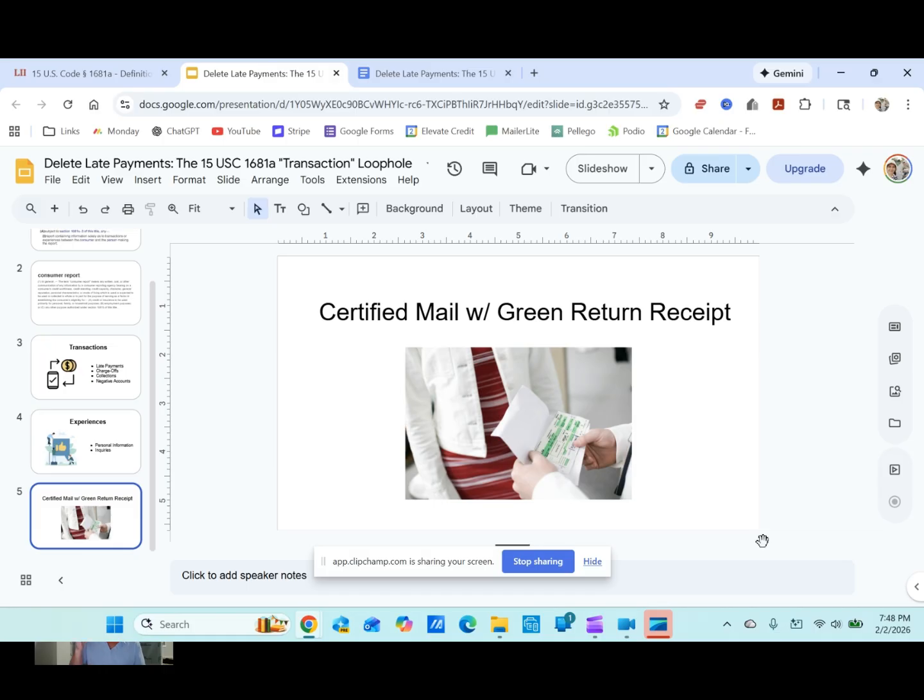We're going to send that directly to the creditor, by certified mail with green return receipt. Why is this important? We need to have proof that the letter gets delivered to the creditor. So here's the sauce.